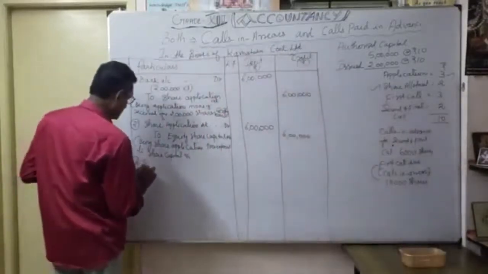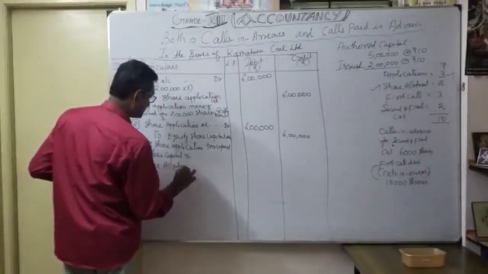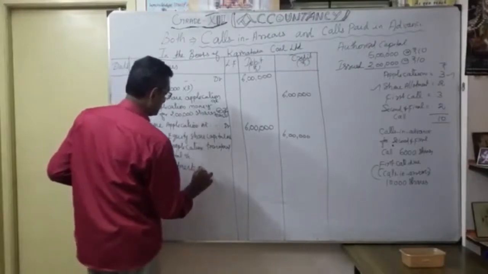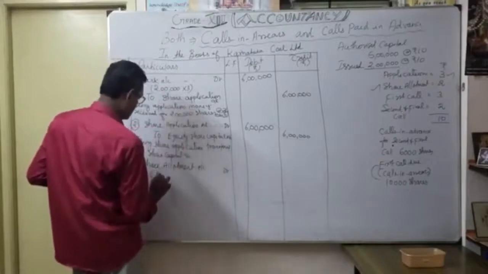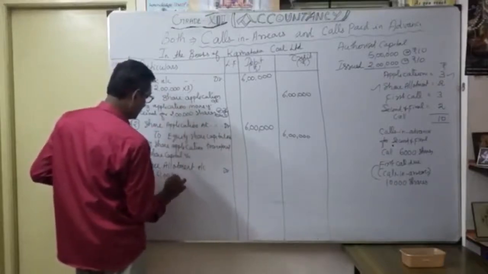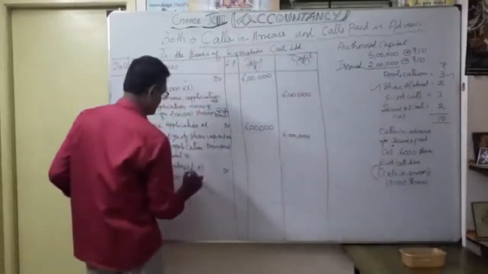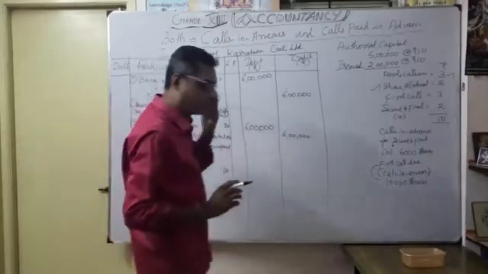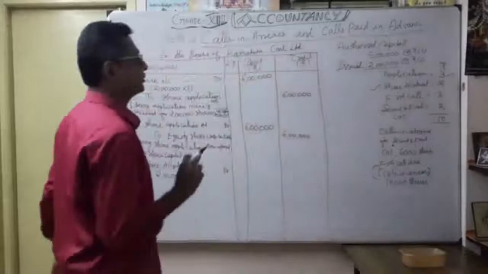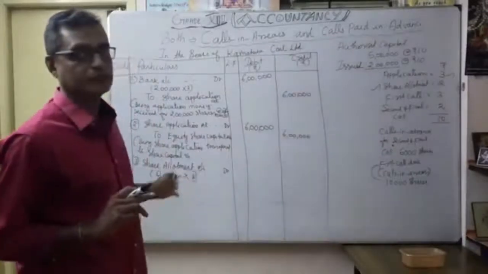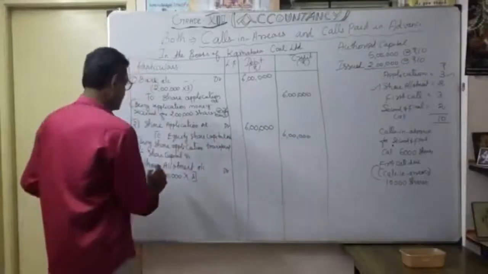As you know, share allotment account debit. How much? You know, 2 lakhs issued capital into, what is our allotment? 2 rupees. So how much will you get? 4 lakhs, correct. So share allotment, here no question of pro rata basis. Whatever share capital we issued, 2 lakhs, the entire amount we are going to allot. Okay, so 4 lakhs.